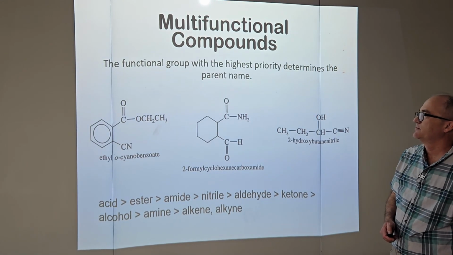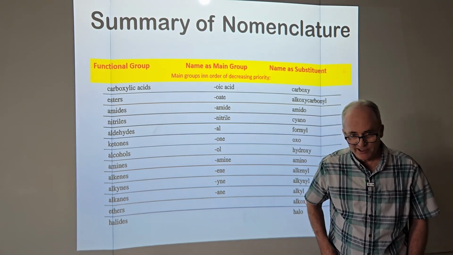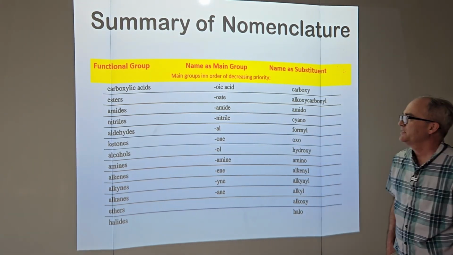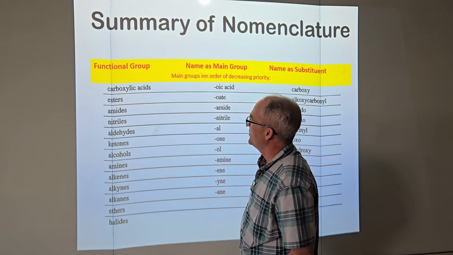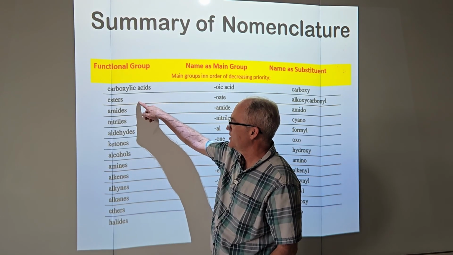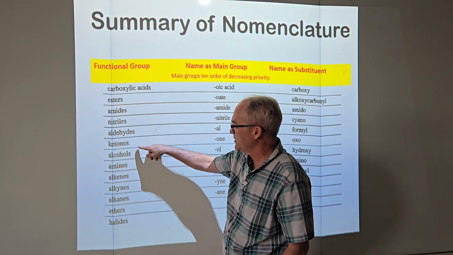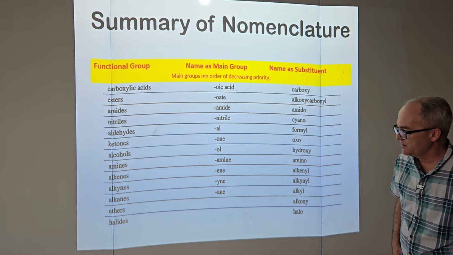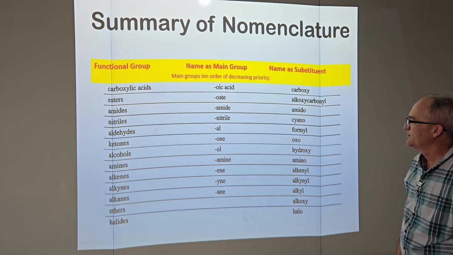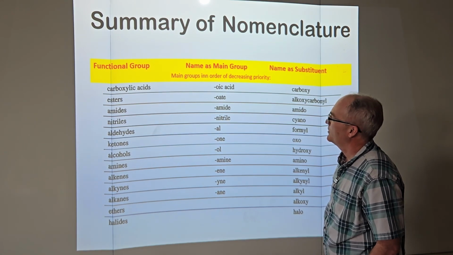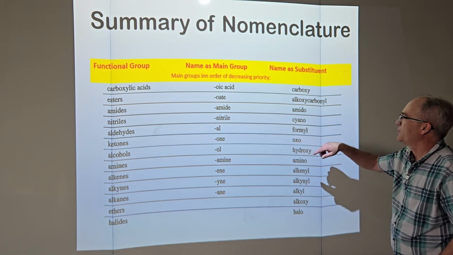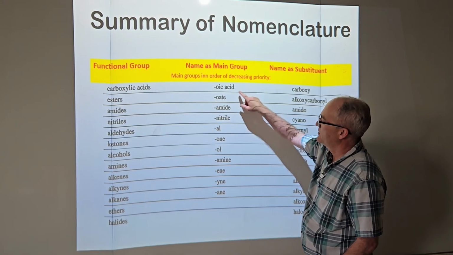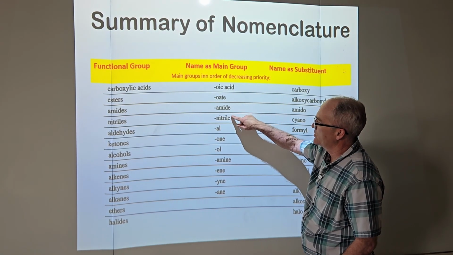That about covers it. To summarize our nomenclature experience this morning, we have this table. We have our functional groups: carboxylic acids, esters, amides, nitriles, aldehydes, ketones, alcohols, amines, alkenes, alkynes, alkanes, ethers, and halides. And there's a typo there, Eric. In order of decreasing priority: oic acids, OHs, amides, nitriles.